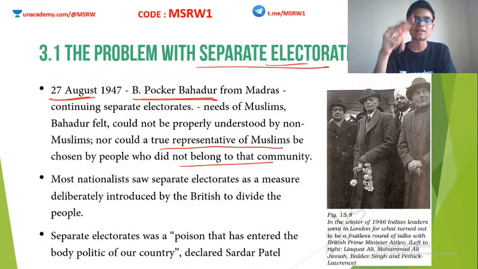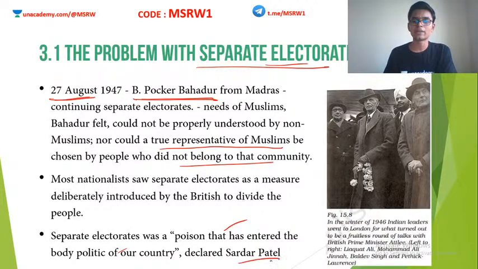After the partition of Bengal, Britain played the divide and rule card, and the separate electorate was a part of this card. So the nationalist leaders said that this is not possible. We should not play the same game that the British played, and it will divide our country. They said that separate electorates are a poison that has entered the body politic of our country, and it should be removed.